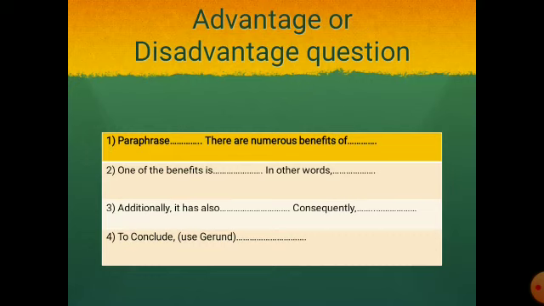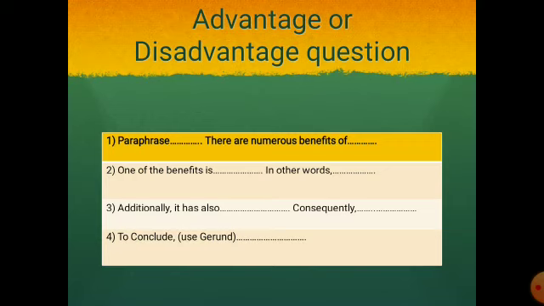Next is advantage or disadvantage question, where you have to either talk about advantage or disadvantage. Here again four paragraphs. First introduction, last one conclusion, second and third two body paragraphs.